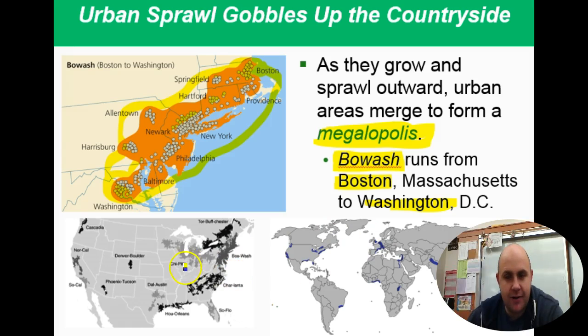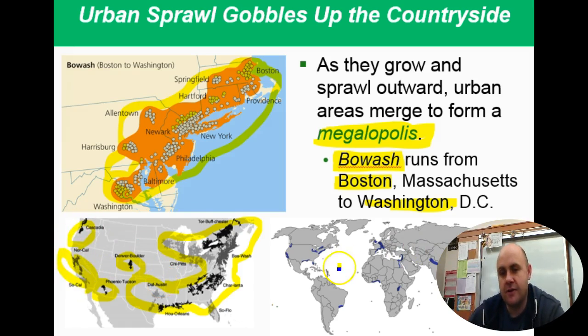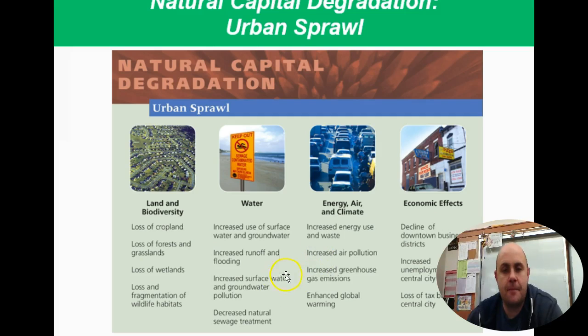And you can see these maps down here showing some of these big major urban sprawls. You can see all the way through here. There's great ones, and then you have the Denver area, the Phoenix area, some big ones in California, Washington, Oregon. And then you can see how that's happening around the world as well.